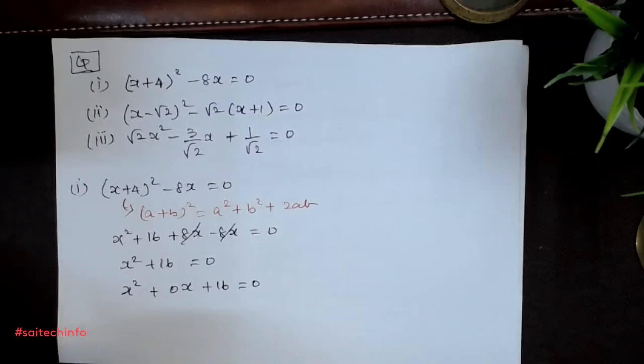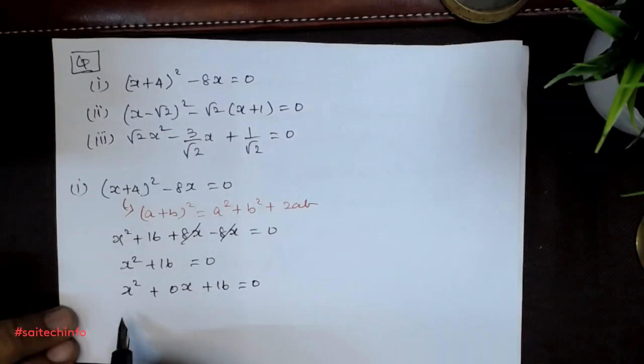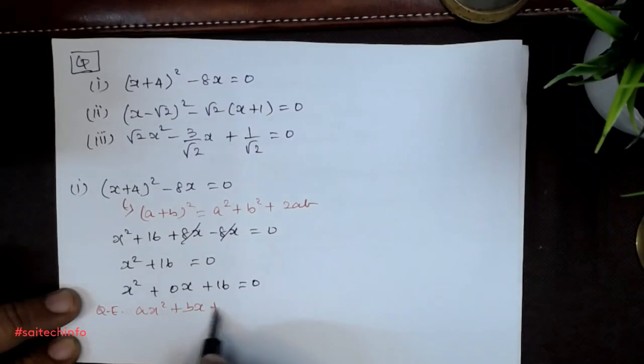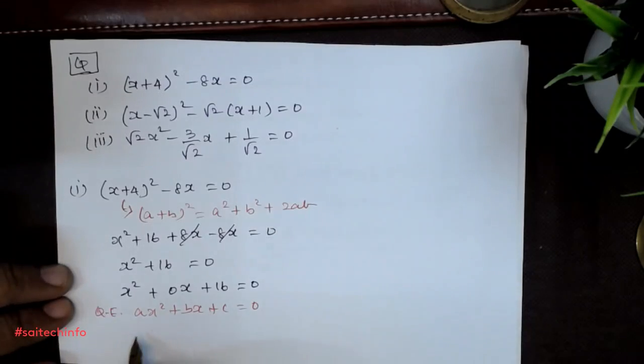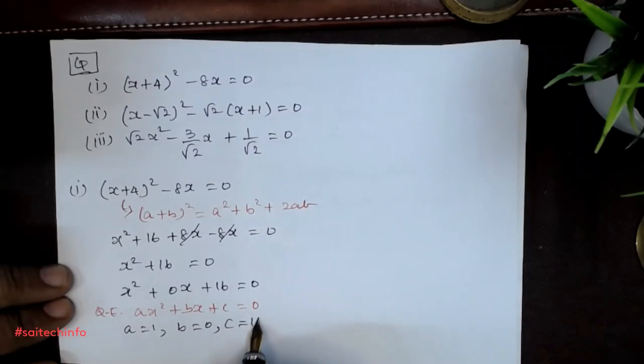Now we can compare against the quadratic equation format, that is, ax² + bx + c = 0. Now let us compare: the value of a is 1, b is 0, c is 16.